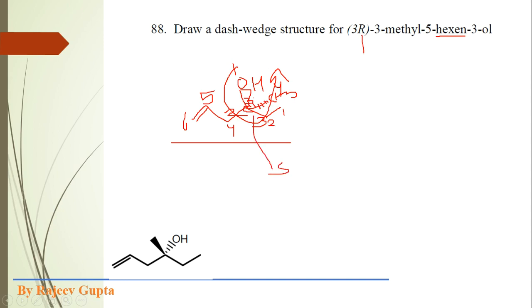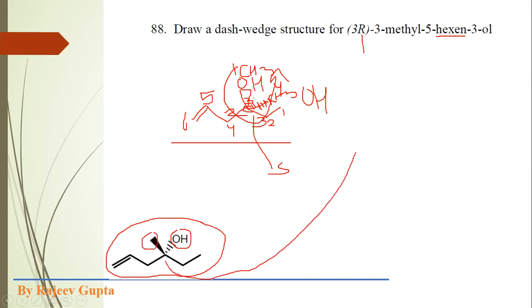So actually in this structure at wedge position the methyl group will be present, and at dash position the hydroxyl group will be present, as the structure is already shown. On dash position the OH is present, and at wedge our methyl group is present. So this is the 3R 3-methylhex-5-en-3-ol. Okay, so thank you for listening to this lecture.